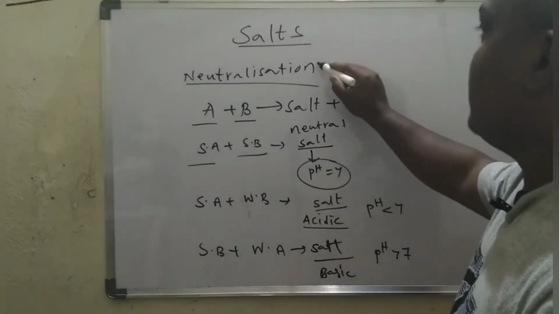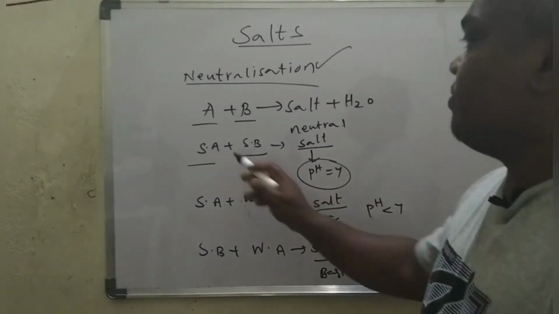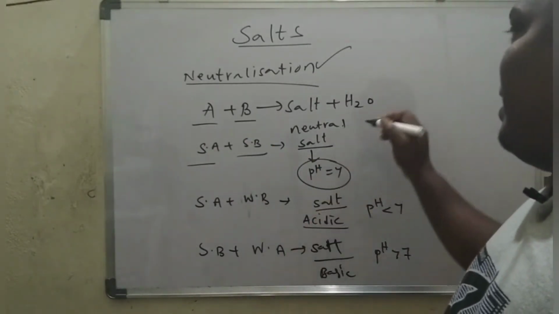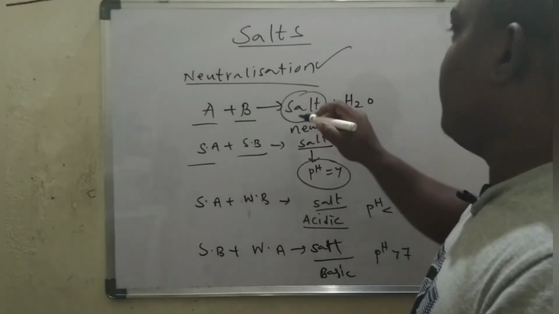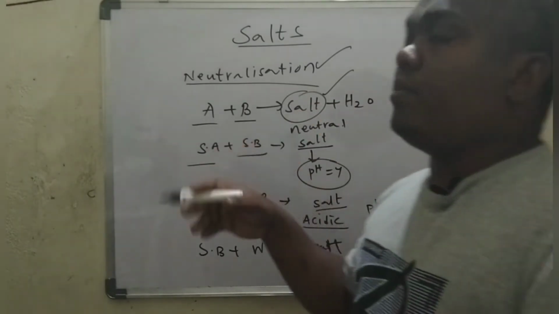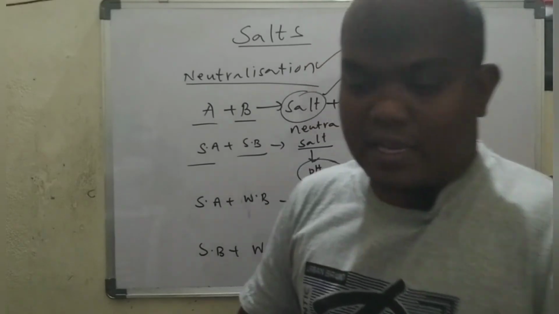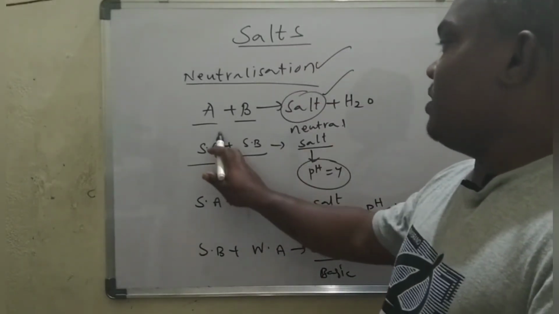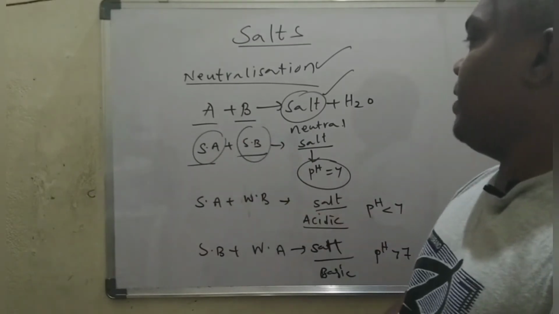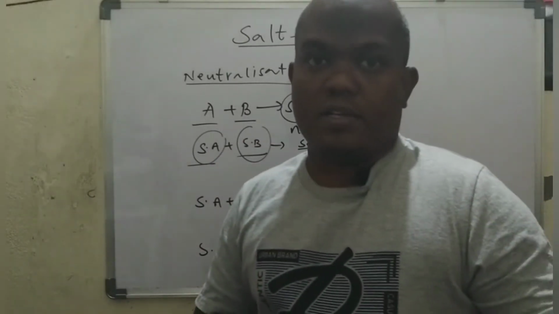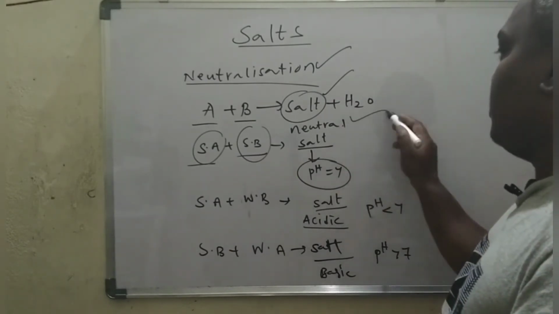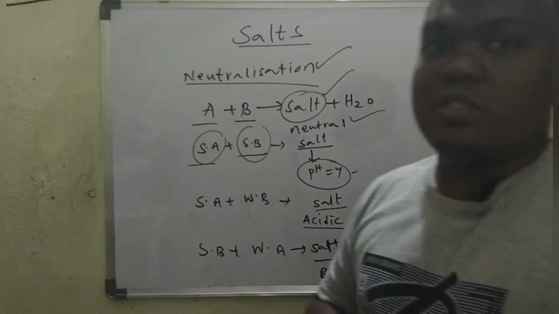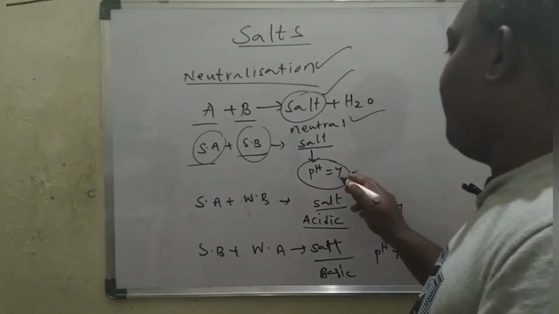Once again I am repeating the neutralization process. When acid reacts with base, we get salt and water. How is the salt formed? In the neutralization process, the acid reacts with the base and we get a salt and water. When a strong acid and a strong base undergo complete neutralization, we get a salt that is neutral in nature, and the pH value is equal to 7.